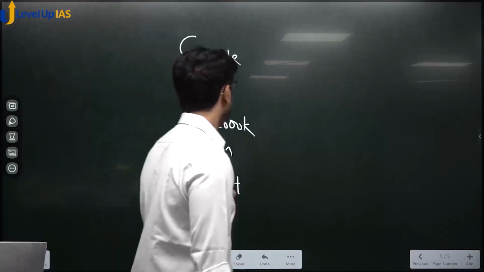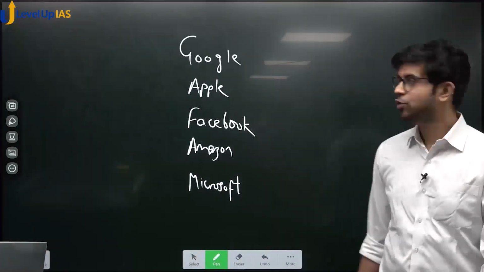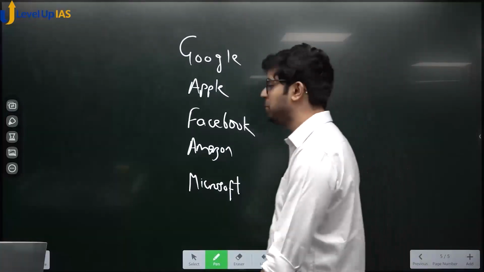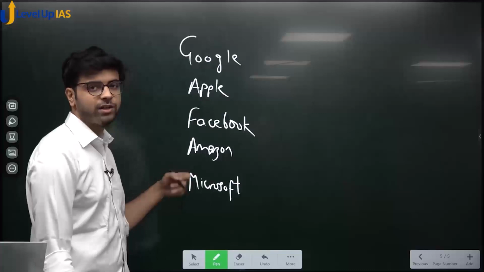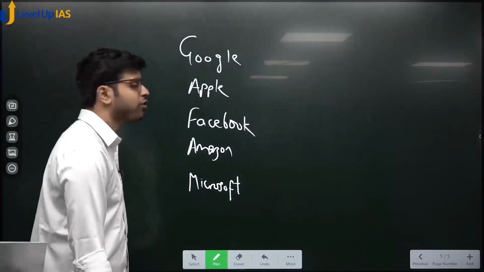Do you know all these companies? Have you heard about them? Google, Apple, Facebook, Amazon, Microsoft. Okay? Normally Microsoft is not included when we talk about these companies.